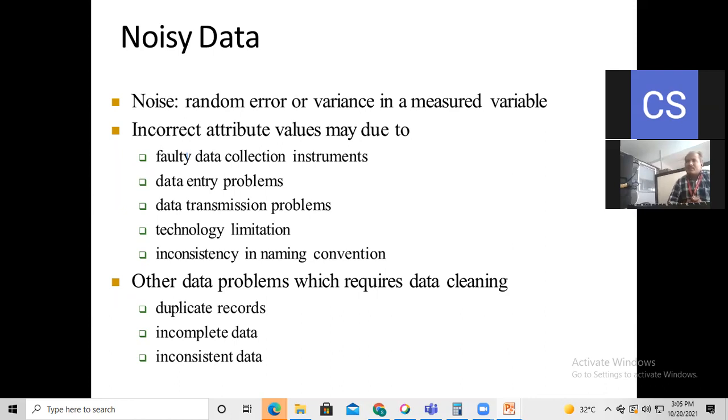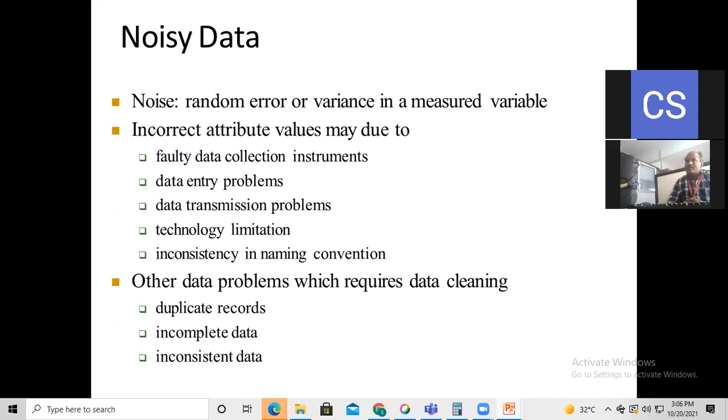It may be any error or unwanted data, in the raw data. We have to remove that error and any wrong information. That is called noise.